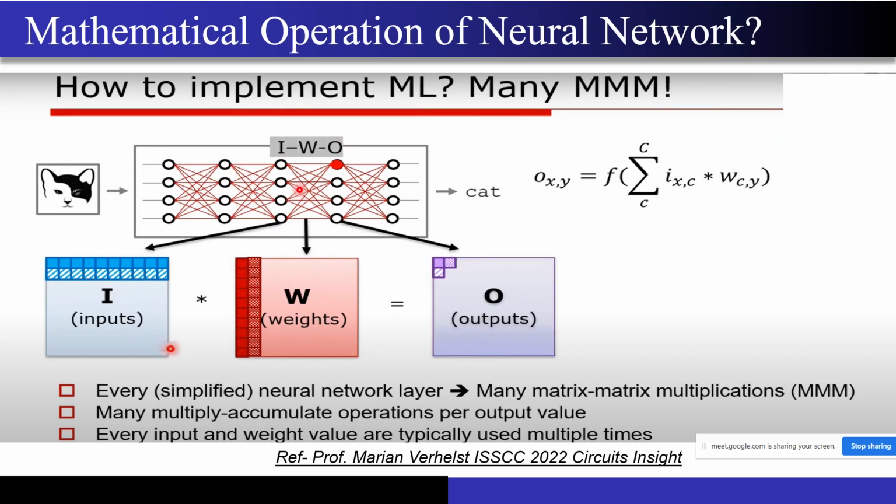Having a top-level overview is always good, but if you ask whether you need all the knowledge of recurrent neural networks, generative adversarial networks and everything, you don't need all that knowledge. The only thing that matters is whether you implement this operation in the hardware as efficiently as possible or not. That's it.